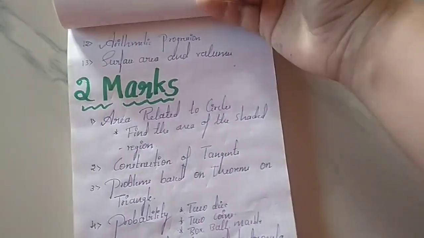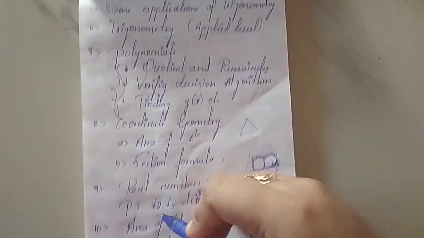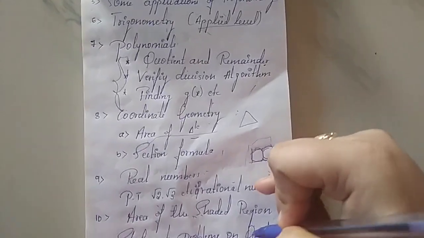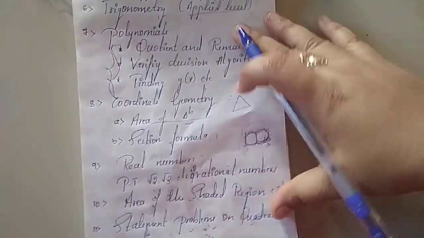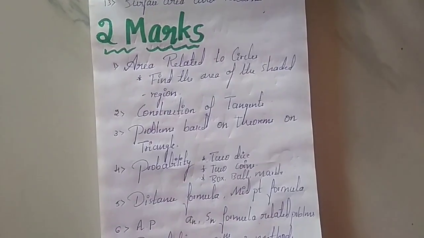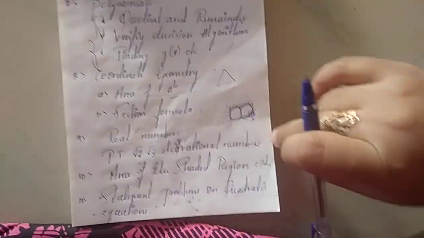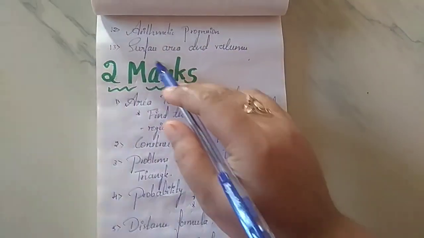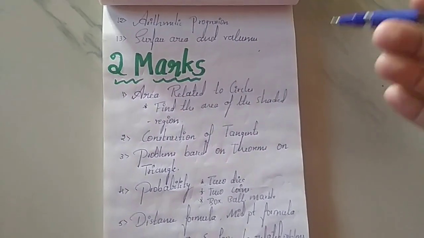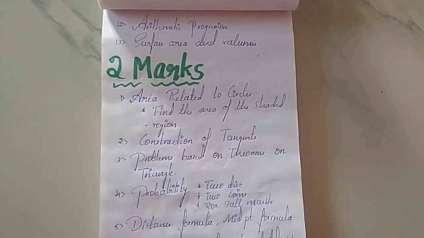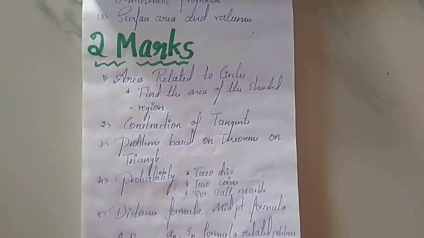So why am I telling you about more and more chapters over here? We should not prepare only till here. Sometimes they may ask extra topics also. The extra topics are nothing but, from the 10th number, you can see these are the extra topics they can ask for you. So you have to be well prepared for that also. Okay, so let us see the 2-mark questions.